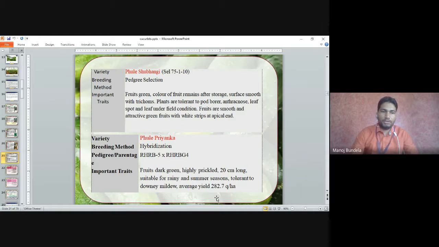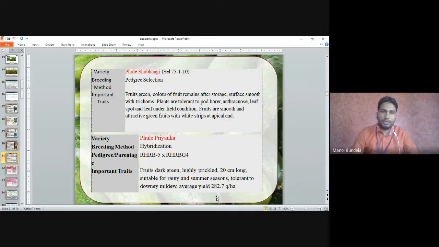Pusa Phule Subhangi is a pedigree selection, developed through pedigree selection. The fruits are green, and the color remains green after storage. The surface is smooth with trichomes. Plants are tolerant to pod borer, anthracnose, and leaf spot under field condition. The fruits are smooth and attractive green with a white strip at the apical end.